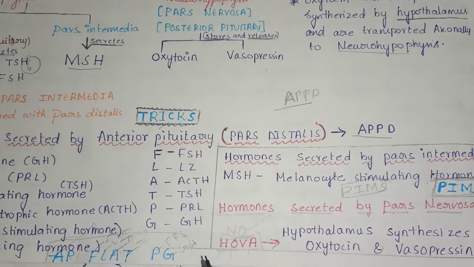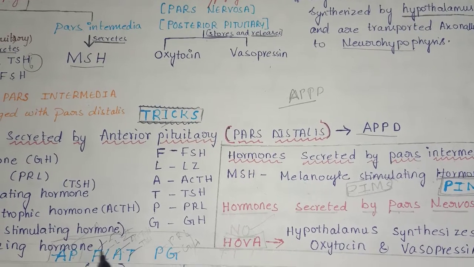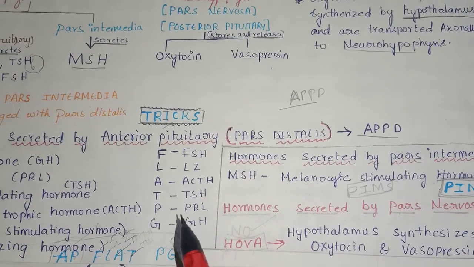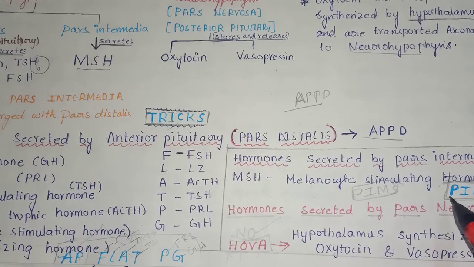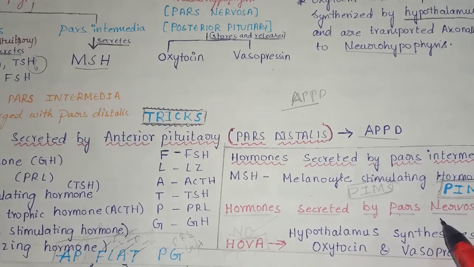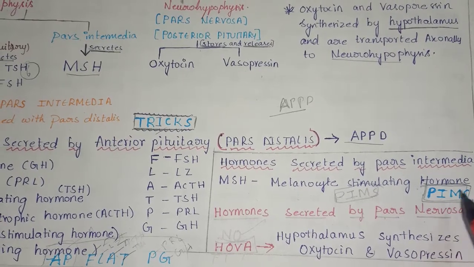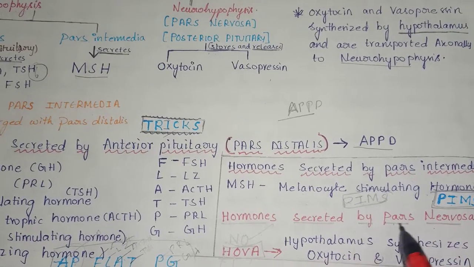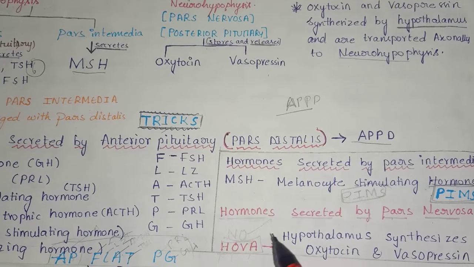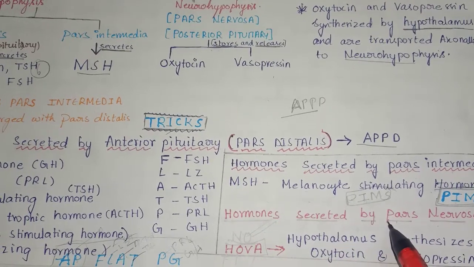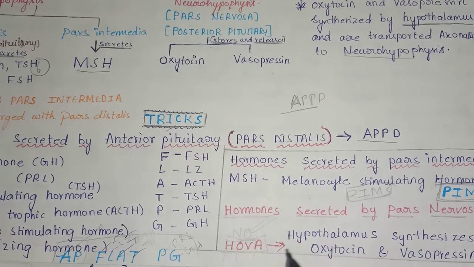So in total there are 3 tricks. One is AP flat PG, which helps you remember all 6 hormones secreted by anterior pituitary, and next PIMS, which helps to remember the hormone secreted by pars intermedia. Next, there are no hormones secreted by pars nervosa up to our syllabus.